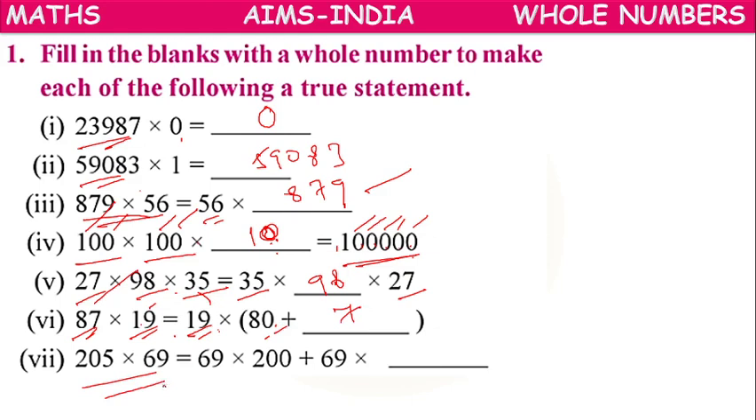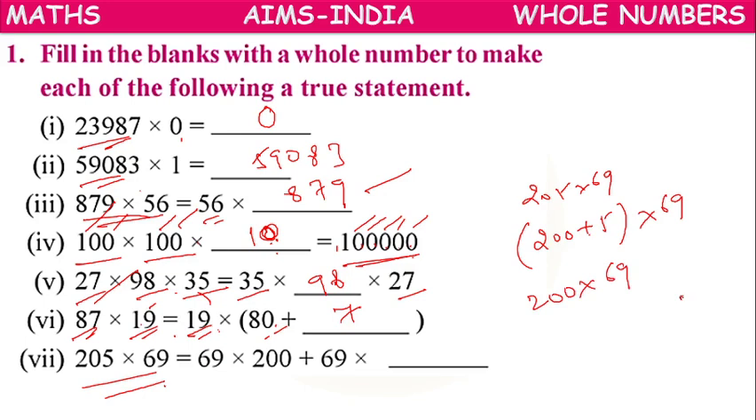So 205 into 69. How to write 205? 200 plus 5 into 69. How to elaborate it? 200 into 69 plus 5 into 69. So we can write 69 into 200 or 69 into 5.